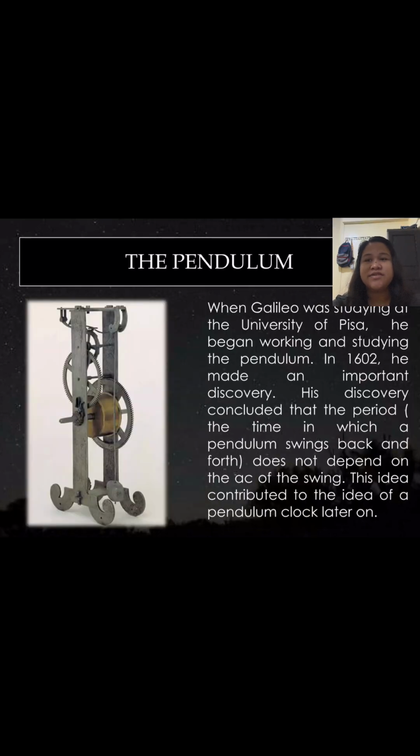When Galileo was studying at the University of Pisa, he began working and studying the pendulum. In 1602, he made an important discovery. His discovery concluded that the period of time in which a pendulum swings back and forth does not depend on the arc of the swing. This idea contributed to the idea of a pendulum clock later on.